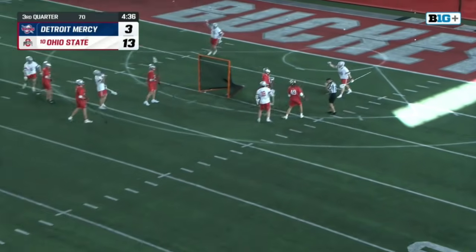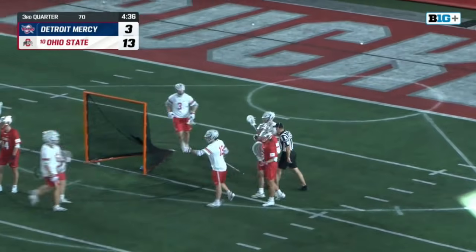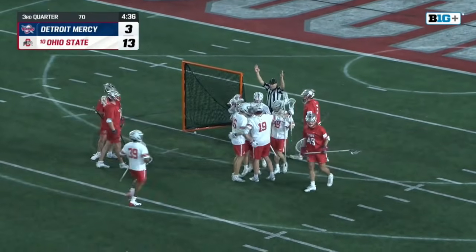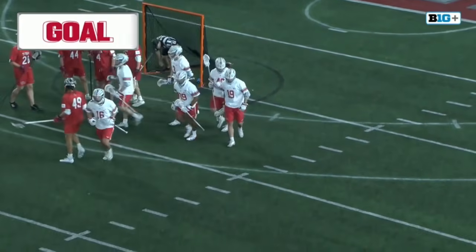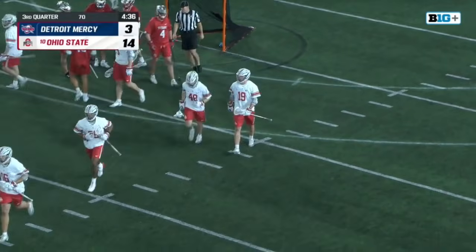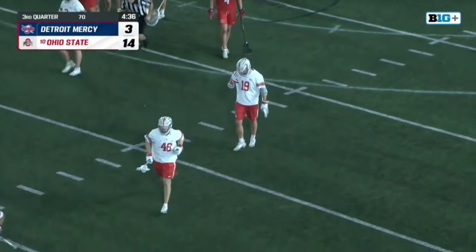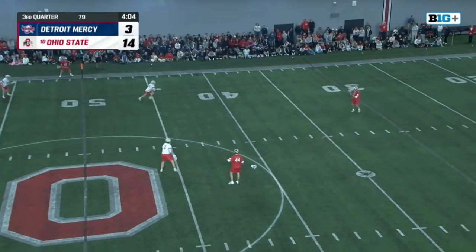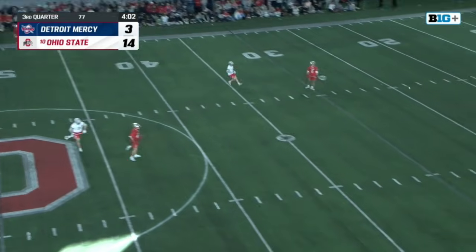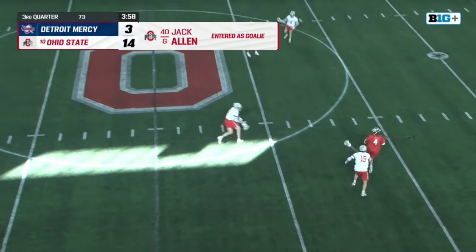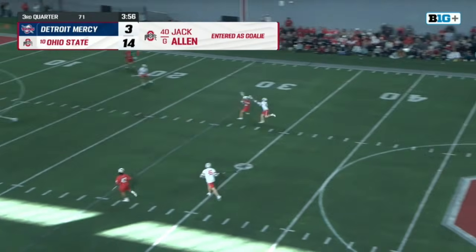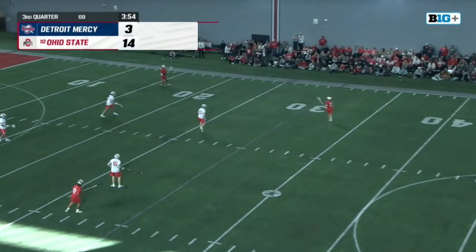One pass, and that one is buried that time by Jackson Walsh, the junior midfielder out of Baltimore. And now 14 goals for the Buckeyes here in the third quarter. Transition. Referees stop and will reset the shot clock back to 80 here with 4 minutes to go in this third period. Let's see if the Titans can just find that goal and stop this massive Ohio State run.